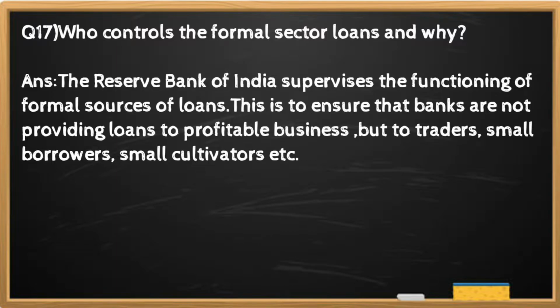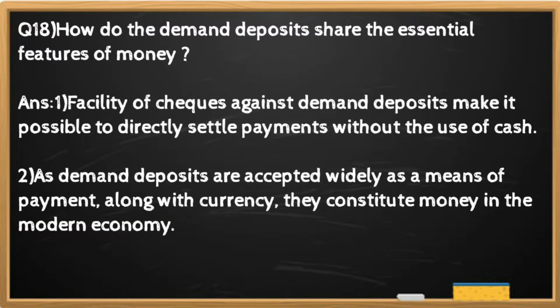Question number 17. Who controls the formal sector loans and why? And the answer is the Reserve Bank of India supervises the functioning of formal sources of loans. This is to ensure that banks are not providing loans only to profitable businesses but also to traders, small borrowers, small cultivators, etc.